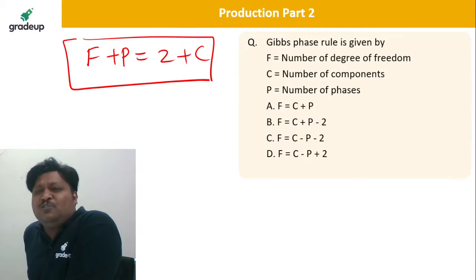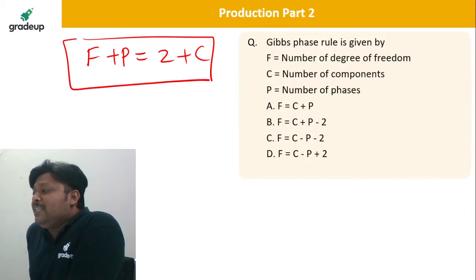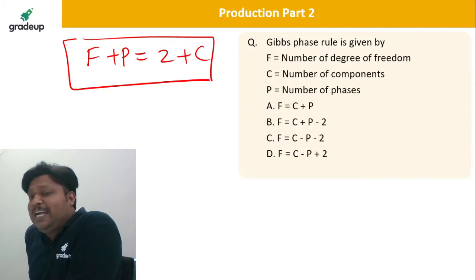So again we are reducing 1 variable. Then it becomes F plus P is equal to C plus 1. That is known as the condensed phase rule. This is known as the generalized phase rule. I hope it is clear. When it is 1, it is condensed. We are assuming that the pressure is constant. We are reducing that variable. Only temperature we are keeping.